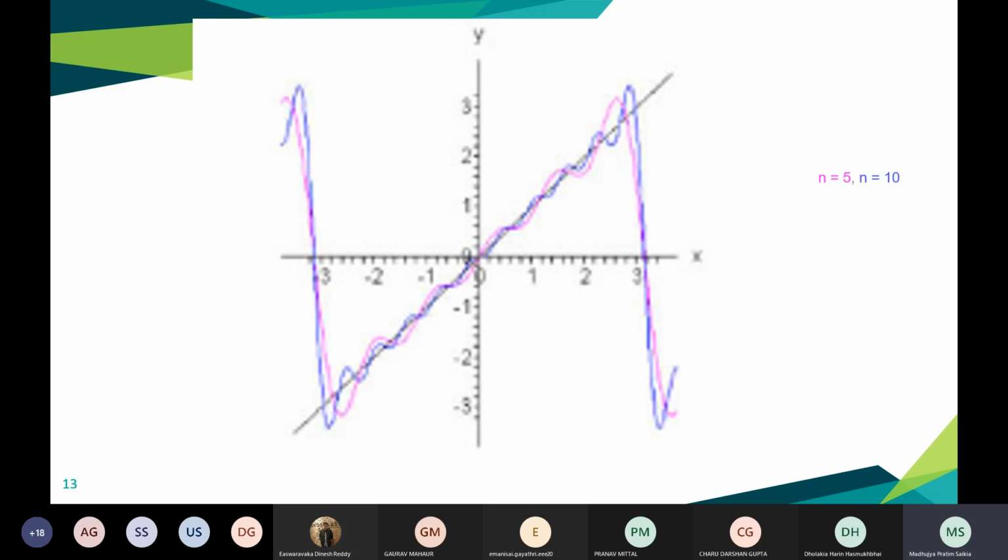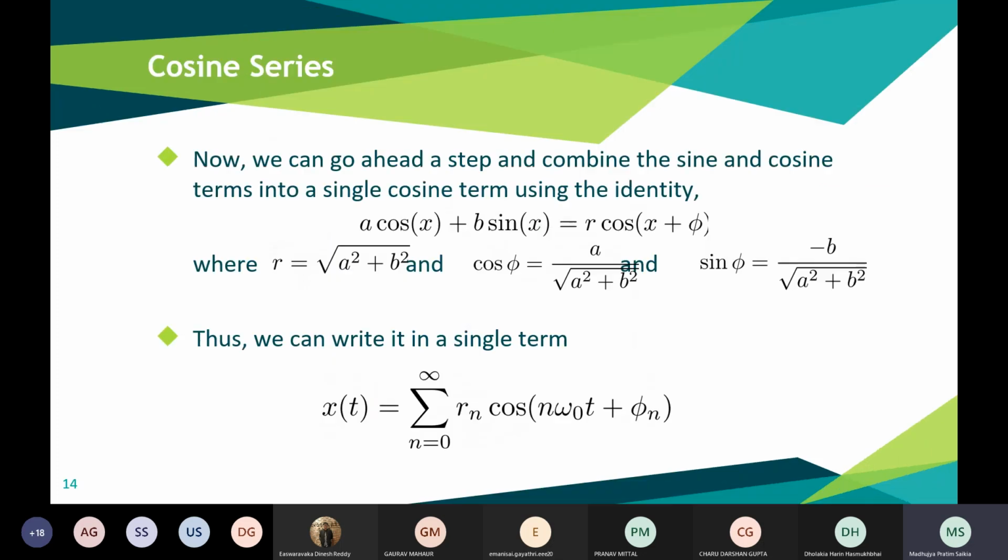So as you can see, as the summation increases, we get closer to the original signal, right? So for n equal to 10, you can see the Fourier series representation is quite a bit closer compared to n equal to 5. So that's just a way of showing you that as n tends to infinity, you will get the original function.